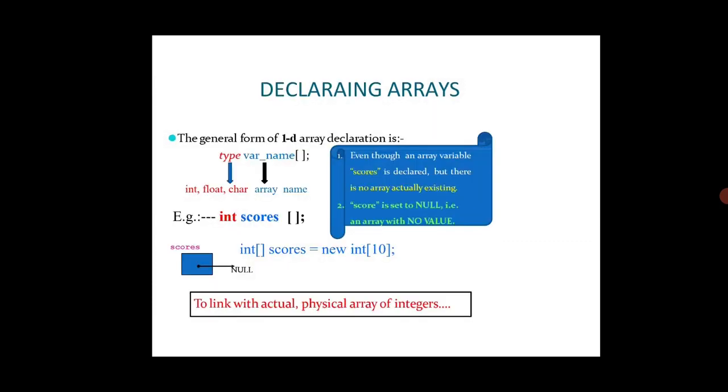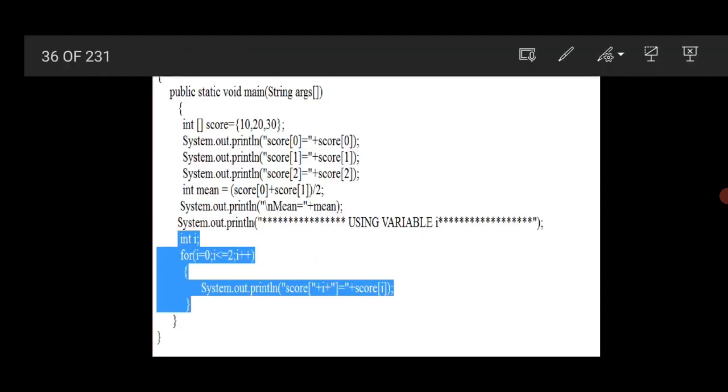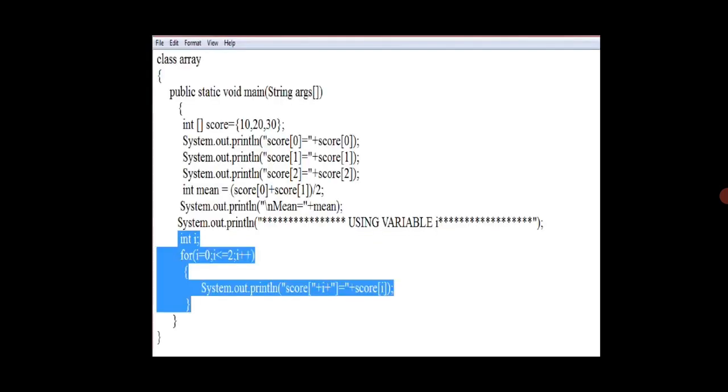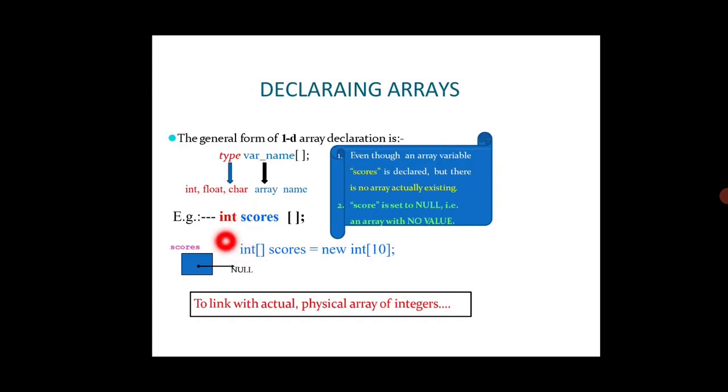This is the syntax for declaring arrays. Here I am declaring int score. Integer is the data type, score is the array name. Here we are having a square bracket. We can create an object like this: int score equal to new int. It is one of the ways of creating array objects in a Java program.